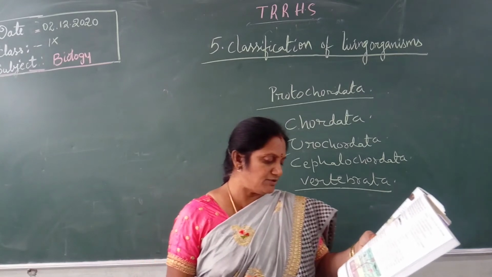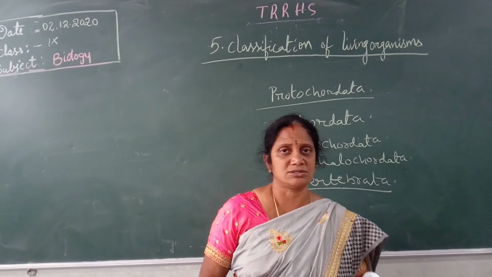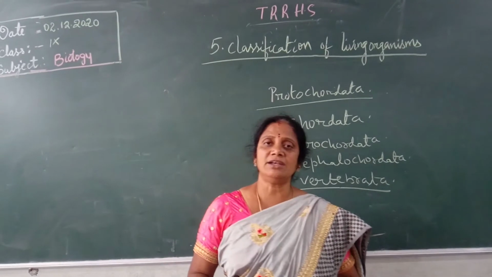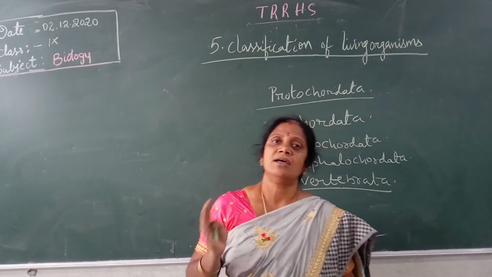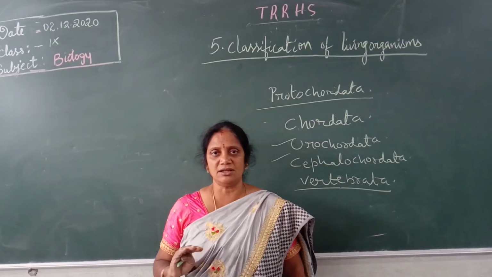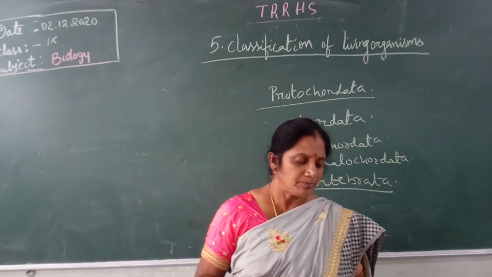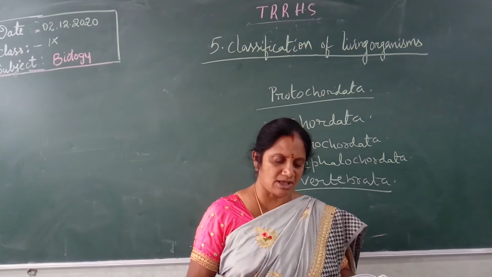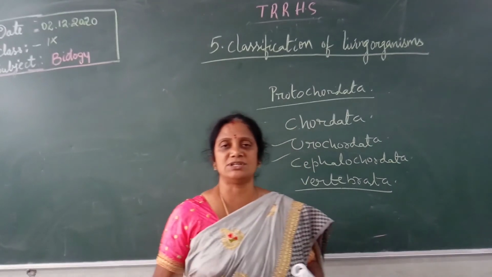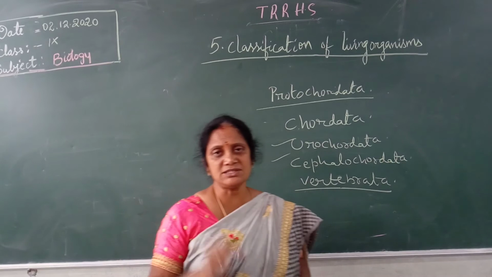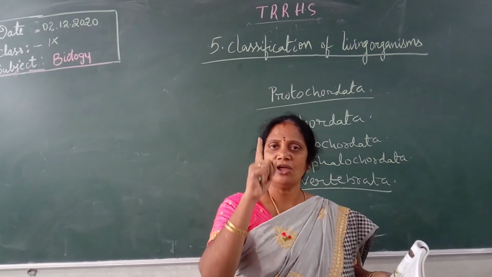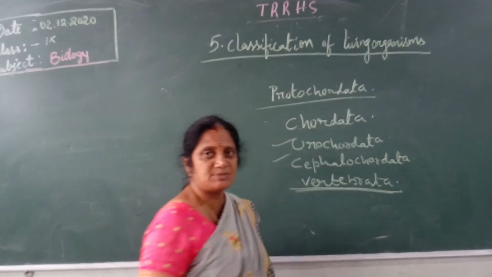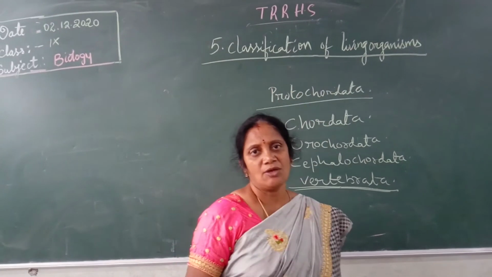There is complex differentiation of body tissues and organs, so different types of tissues and organs are present in the body. We discussed the different types of tissues in the third lesson, the four major tissue types. Now we will discuss the features that all chordates possess. The first feature is a notochord. They are called vertebrates because they have a proper vertebral column.